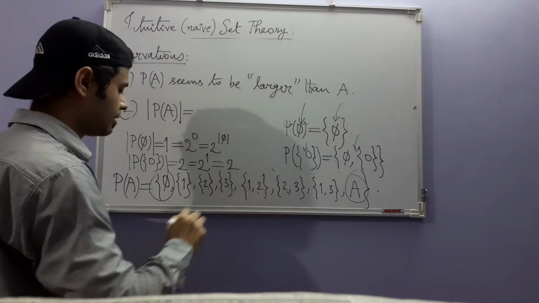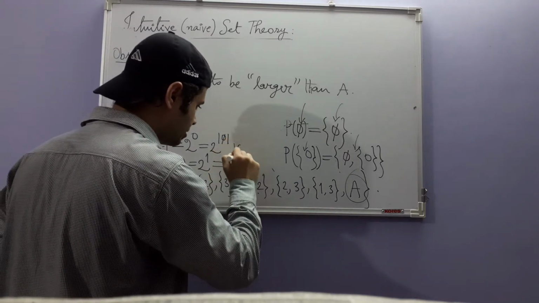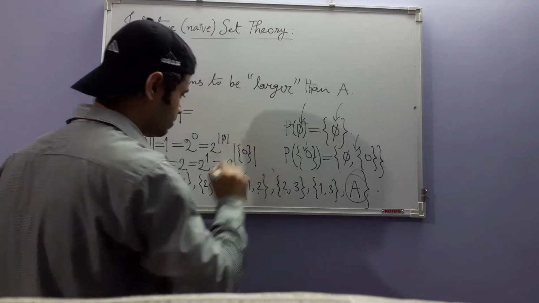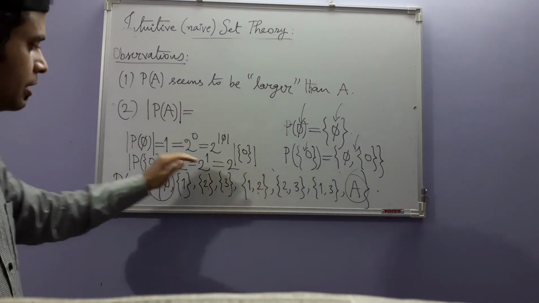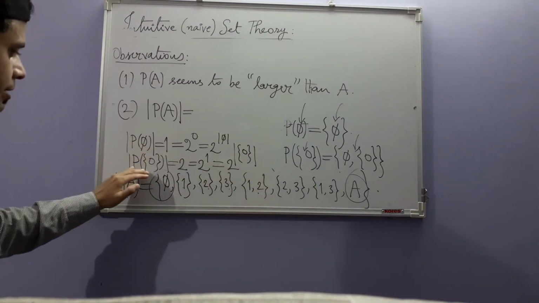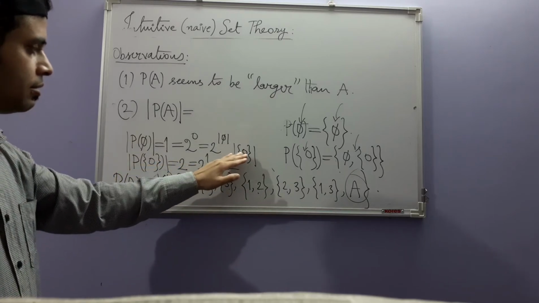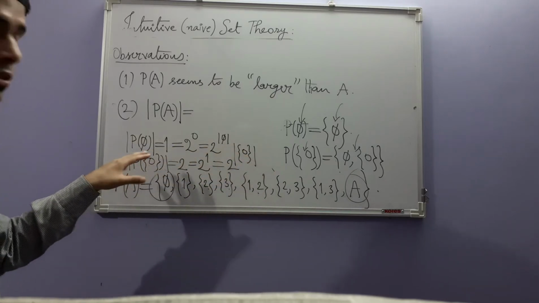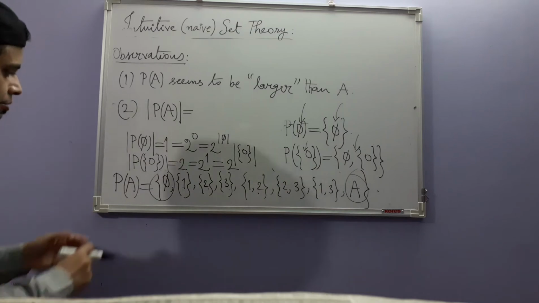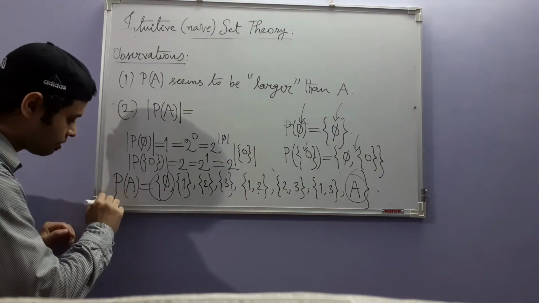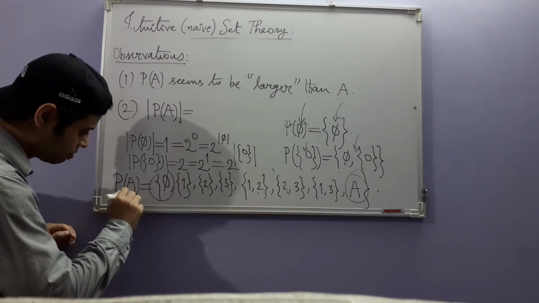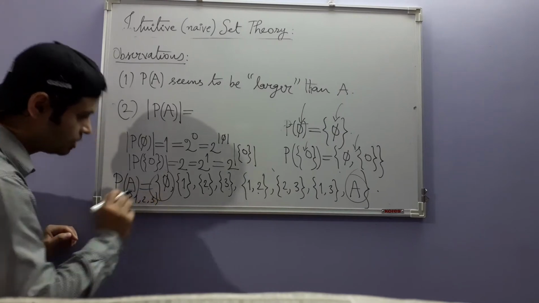And what is 1? 1 is the cardinality of this set. We seem to have a relationship between the number of elements of the set and the number of elements of its power set. Now let us look at this one also. Here the original set was {1, 2, 3}.